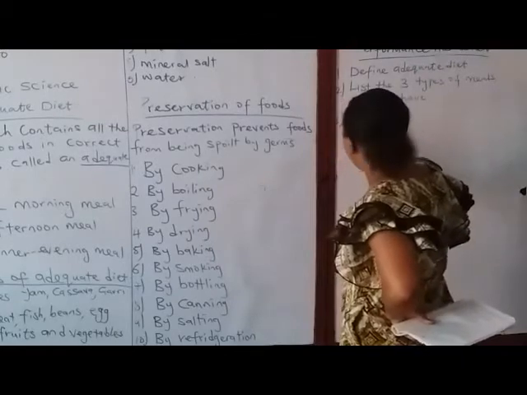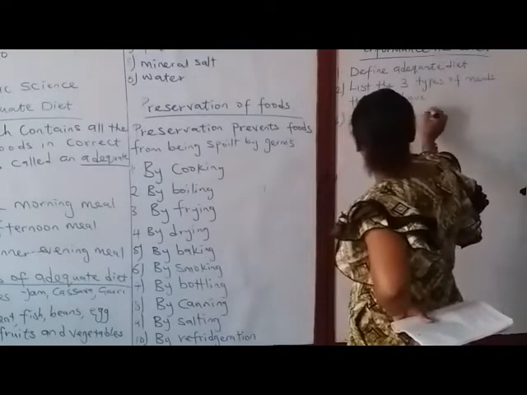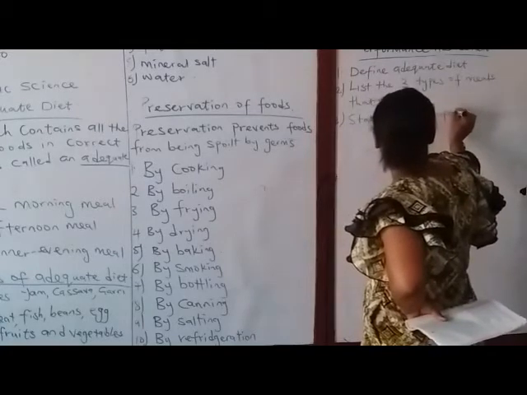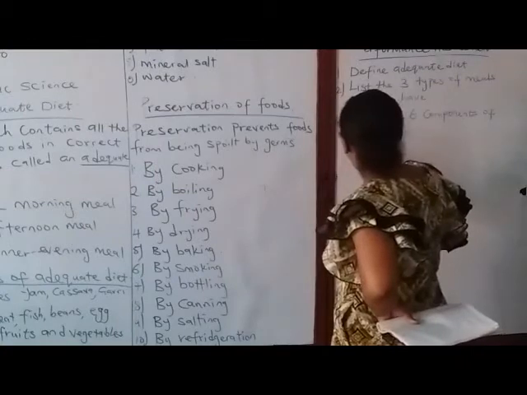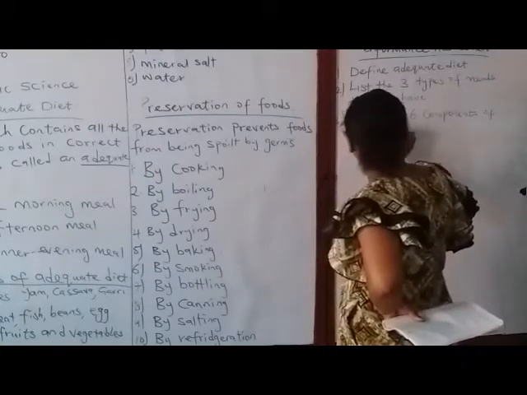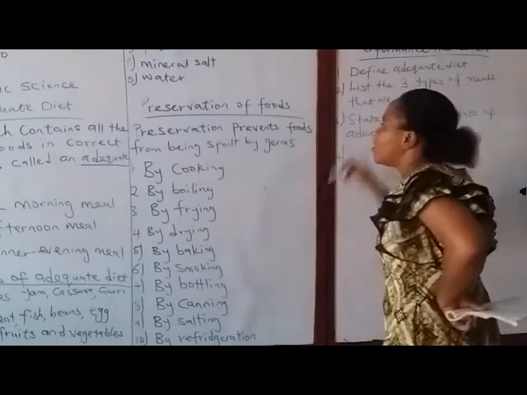Number 3, state the 6 components of adequate diet. And the last is what?